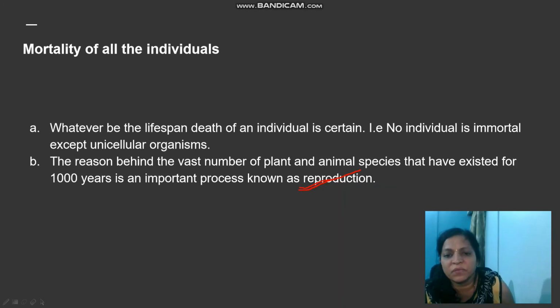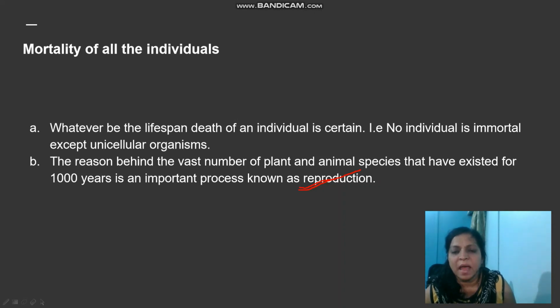A vast number of plant and animal species and microorganisms have been surviving for thousands of years, and this is possible only because of an important and unique process called reproduction.